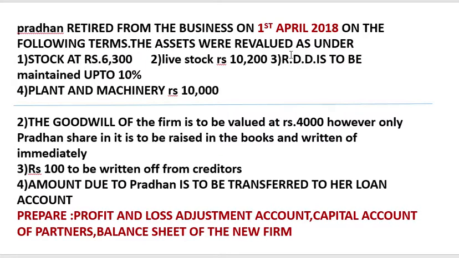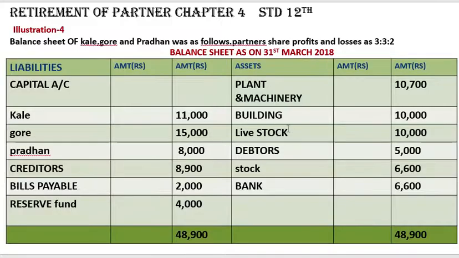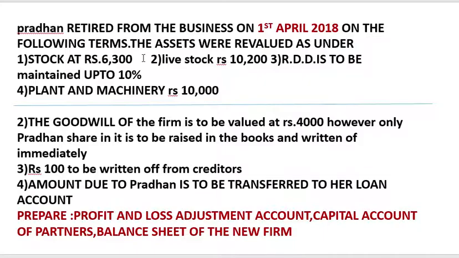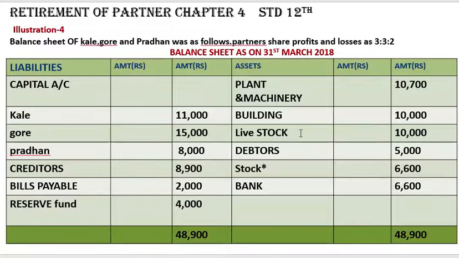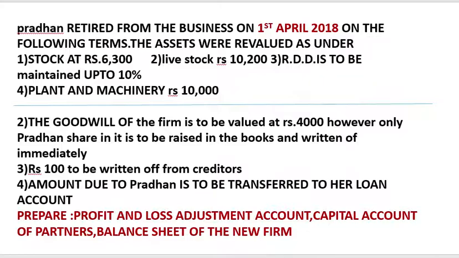The assets were revalued as under: stock, livestock, RDD, plant and machinery. So we'll put a star mark on stock in the balance sheet. Then next is livestock, we'll put a star mark. If you want you can put a tick also.